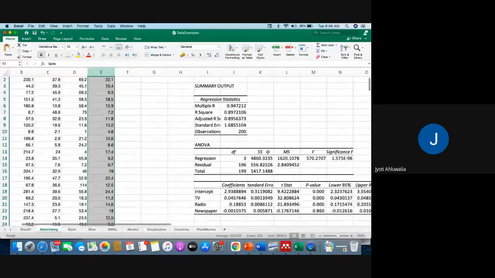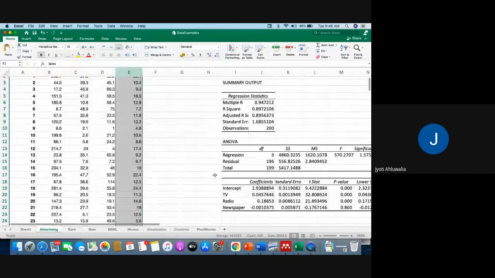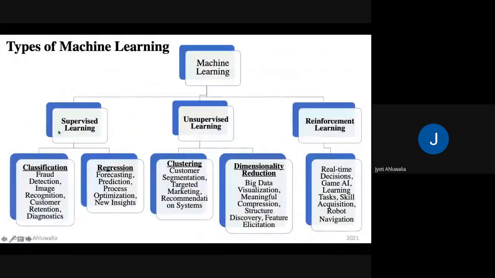So like we have done here, we will run a regression algorithm to understand this better. So whenever there is a regression problem, we use supervised regression modeling, and we can do forecasting, we can do prediction, we can do process optimization, and we can find out new insights from the data. Like we said, how much a unit increase, a $1,000 increase. Here the unit is in $1,000. So it could be in lakh dollars, it could be $1 million, it could be $1,000, whatever the unit is in your data set.